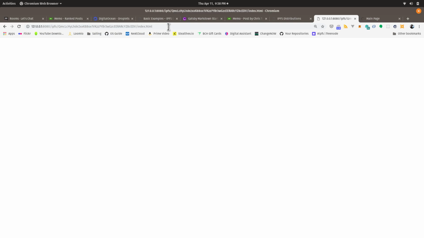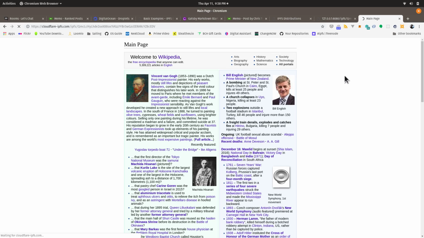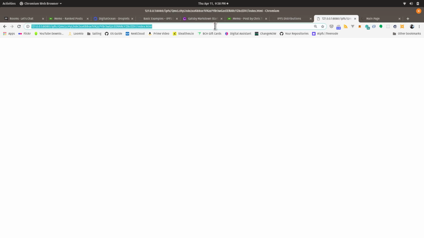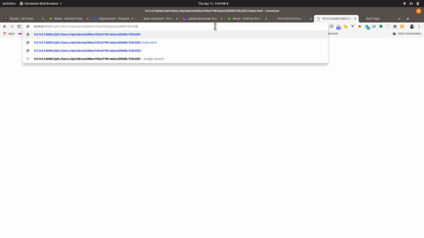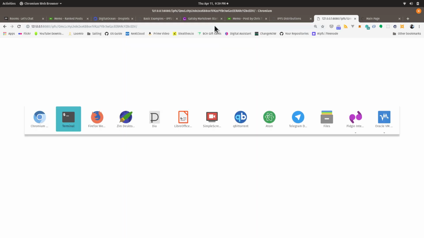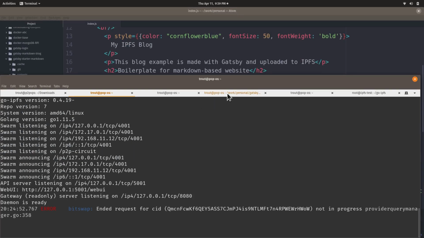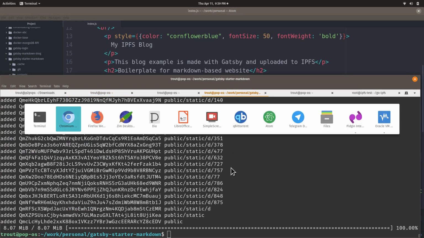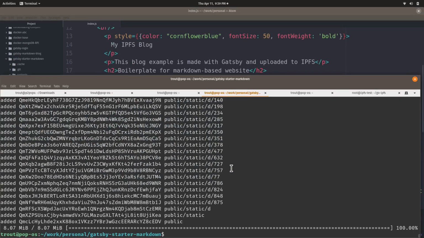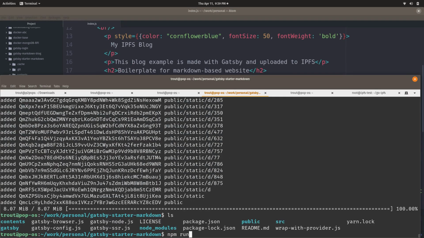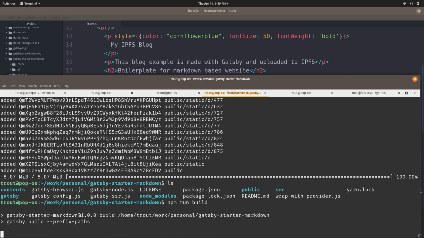Okay. Well, this is a bummer. But conceptually, this is how it should work. Let's see if we can just pull it up directly. Yeah, I'm not sure. Let's check. Make sure we got the right hash. Public. You know what? I'm just going to go npm run build. Let's try this over again.